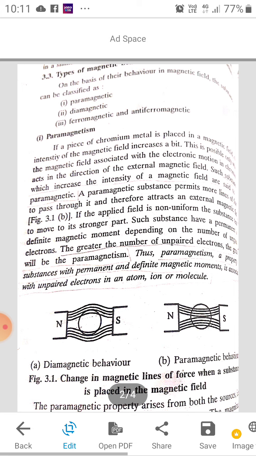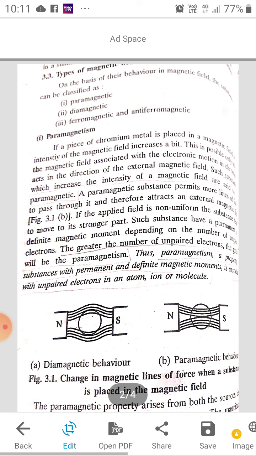The greater the number of unpaired electrons, the greater will be the paramagnetism. Paramagnetism is a property of substances with permanent and definite magnetic moment, and it is associated with unpaired electrons. The main example of this is chromium.